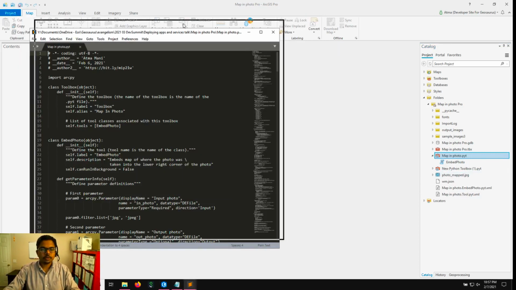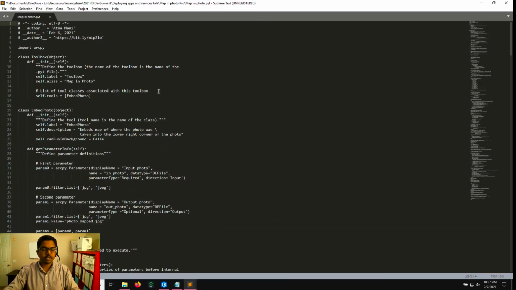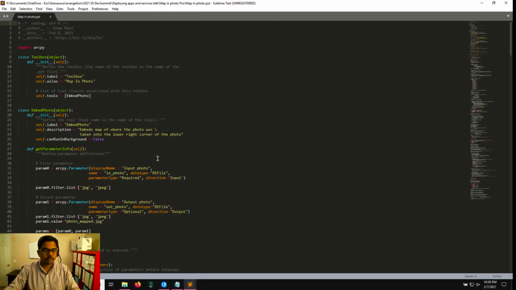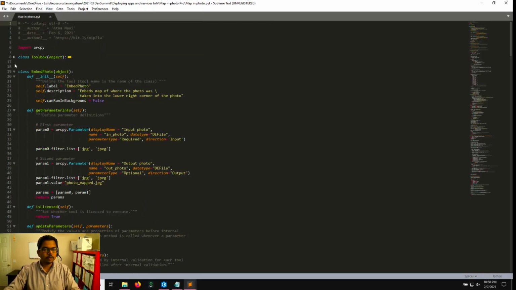Let me close this one out. And so I have my Sublime text editor. So let's help it out by giving it the syntax as Python. Okay. So now here I have the toolbox, which is a compulsory class. And then I have my tool, which is called embed photo.